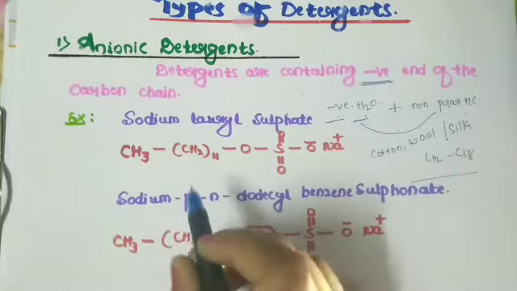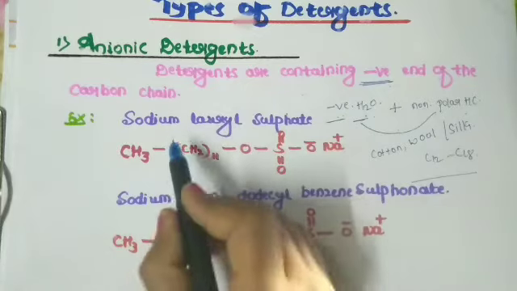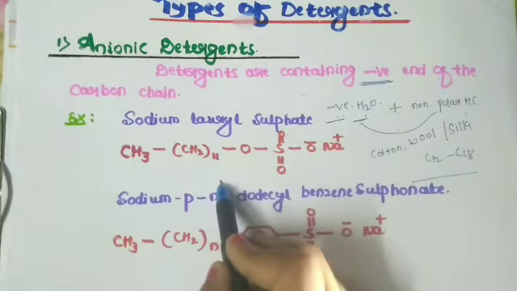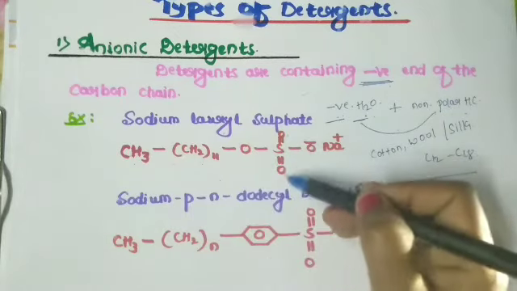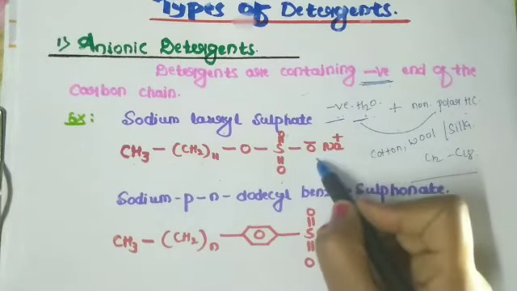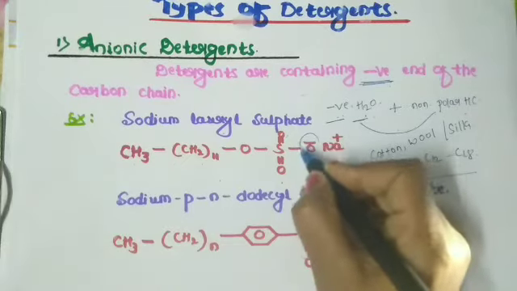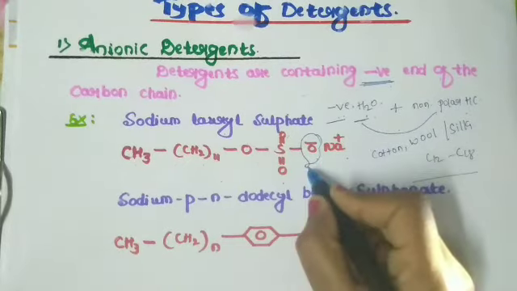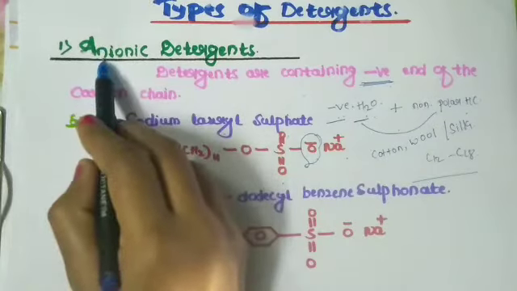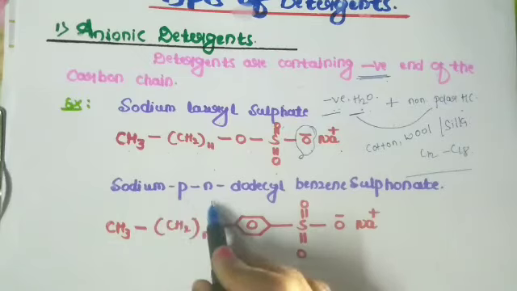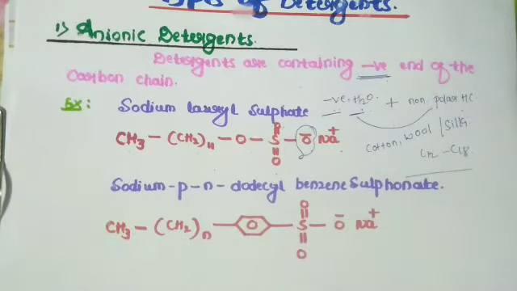See here the anionic detergent examples: sodium lauryl sulfate, CH3 (CH2)11 O S double bond O, O minus Na plus. It contains a negative charge, so it is represented as an anionic detergent. Another one is sodium dodecyl benzene sulfonate.